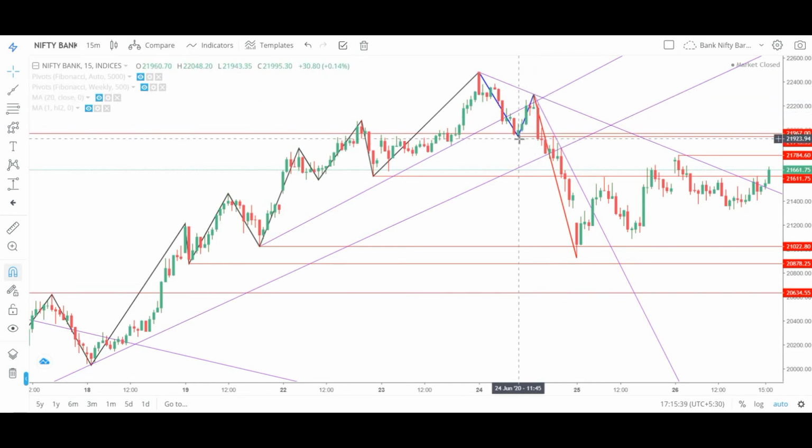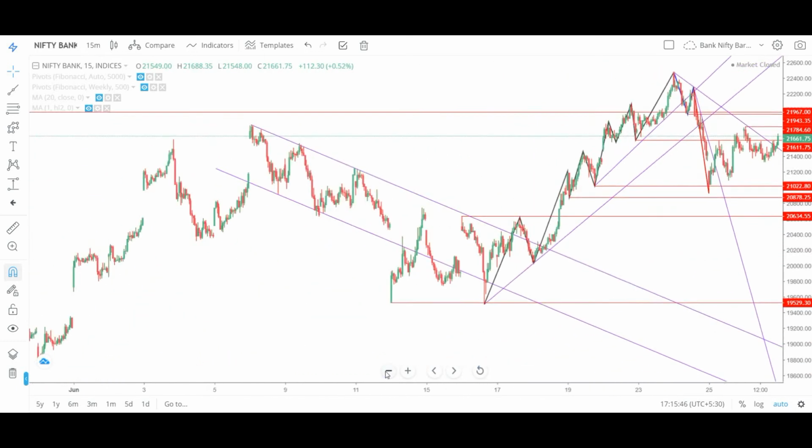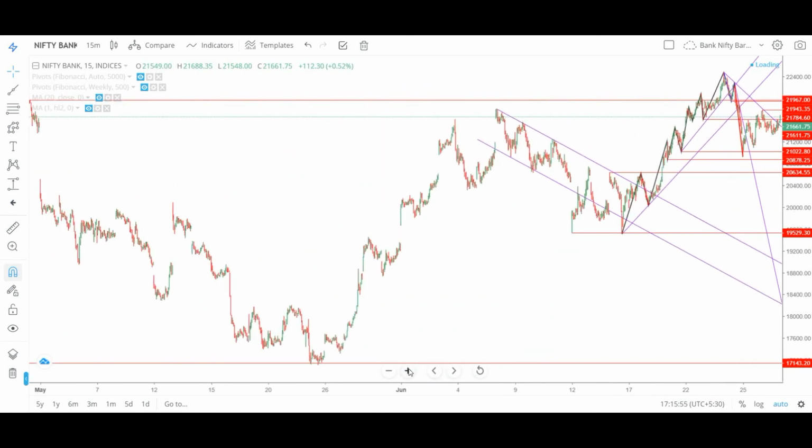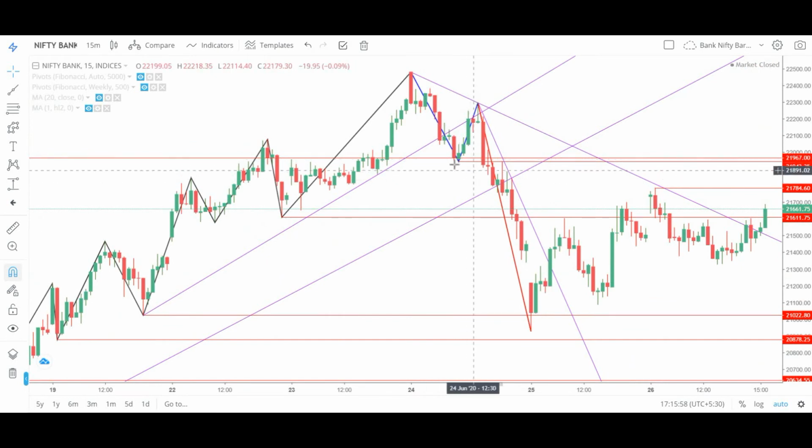Then we mark this as a support line, which comes around this resistance level. So this one is an important support because it corresponds with the previous major high, the swing high on the daily time frame.